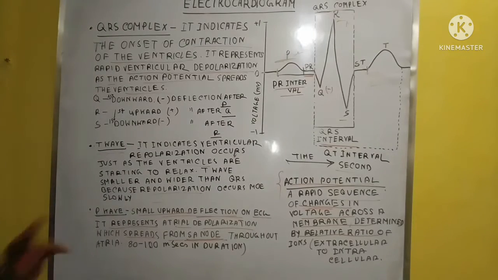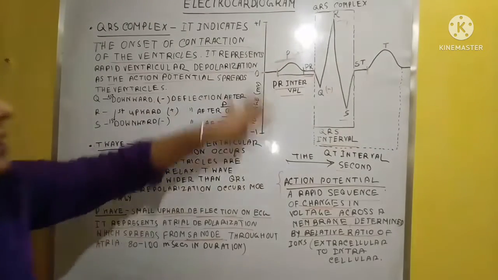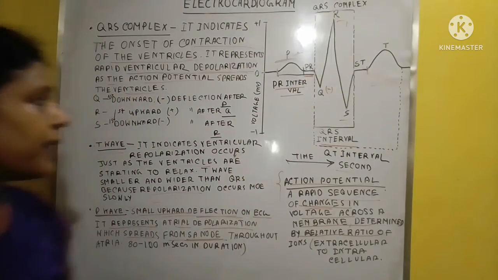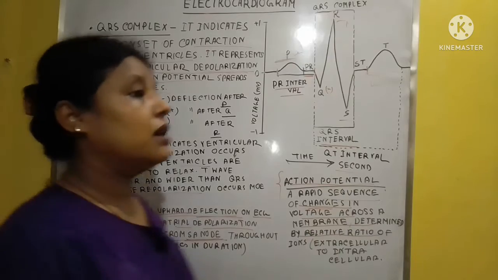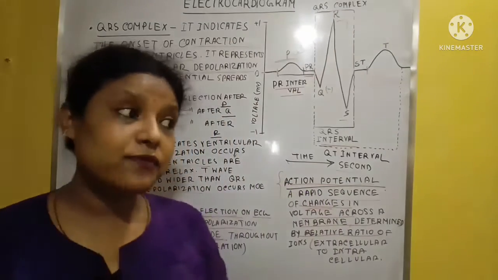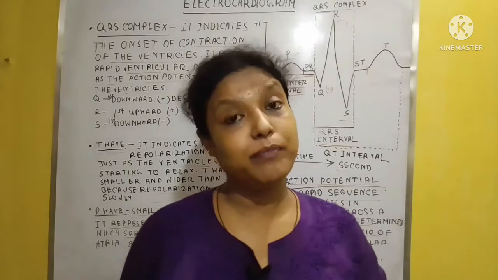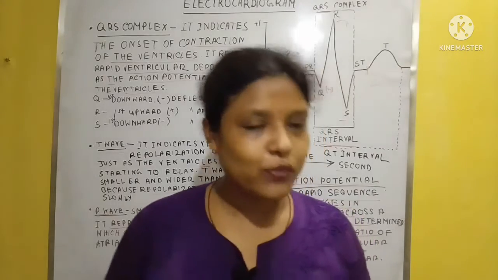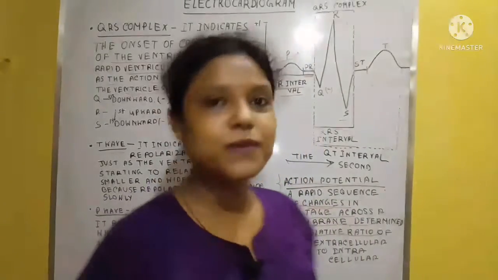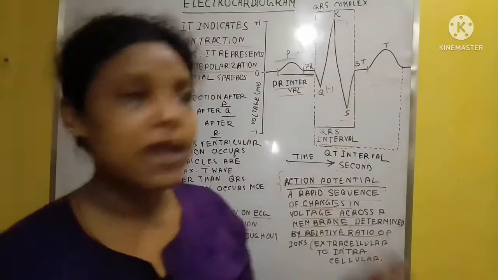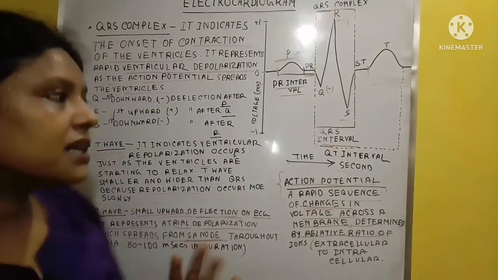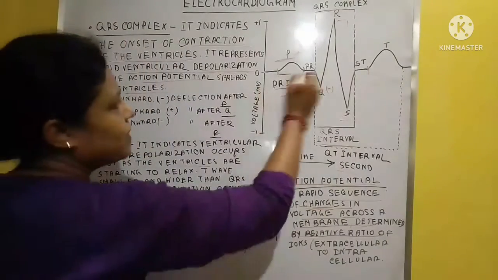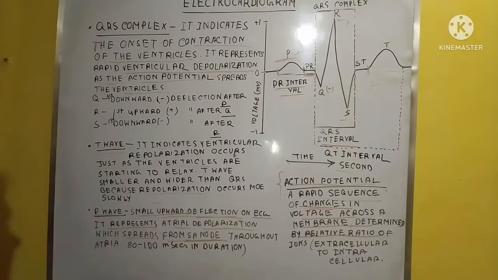After seeing this graph, we have learned what is the P, what is the QRS, and what is the T. Now we learn what happens if the heart condition is not proper, or if there are any difficulties that can develop within the heart area. How can we observe it? By seeing the ECG. This is the normal ECG. Generally, when the heart condition is normal, we see this type of ECG. The P, first one, is the atrial depolarization.